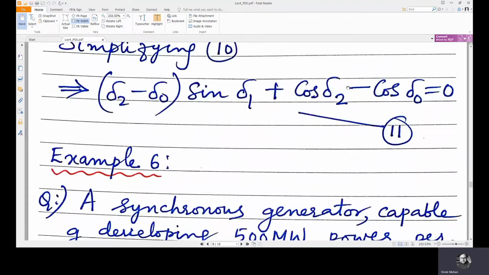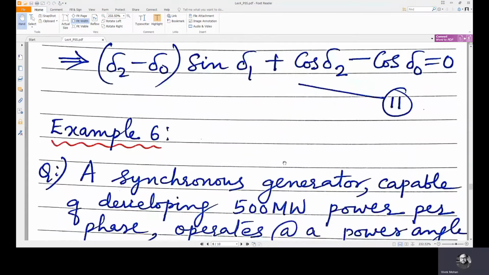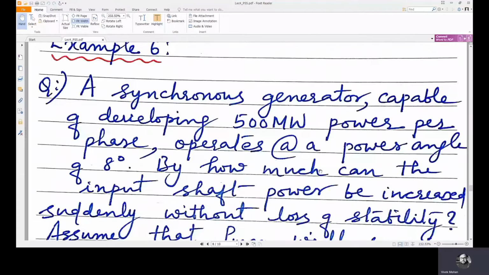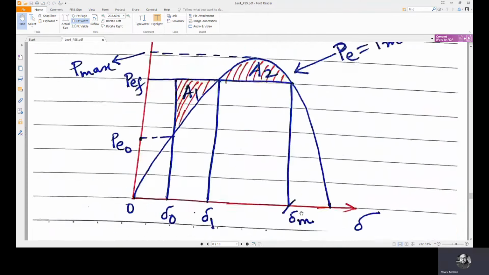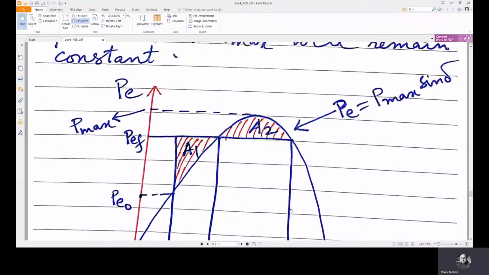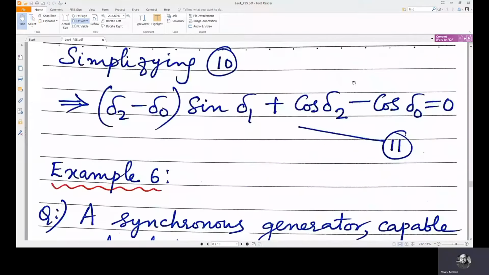That means instead of del 2 here it is del M, which is an unknown. Now del 1 is the angle corresponding to the new, increased mechanical power. We use the same equation, but instead of del 2 we substitute del M.